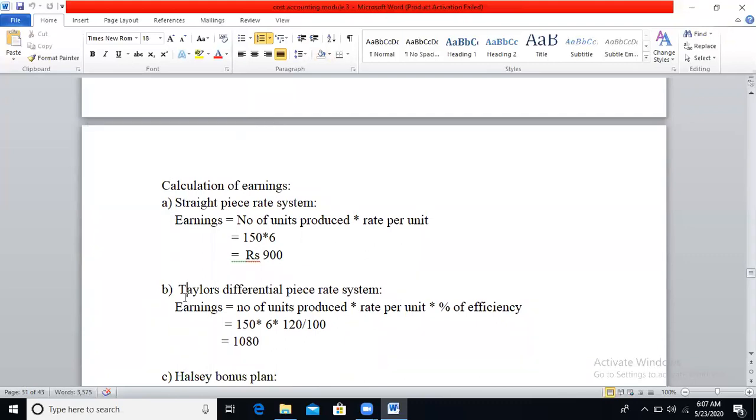The next is under Taylor differential piece rate system. The formula is earnings is equal to number of units produced into rate per unit into percentage of efficiency. This is nothing but differential rate per unit. So number of units produced is 150 pieces, rate per unit is 6, and I told normal output is 120 pieces, actual output will be 150 pieces. So actual output is more than the normal output. So we are considering 120% as a percentage of efficiency. So 150 into 6 into 120% if you have calculated, you will get 1080.